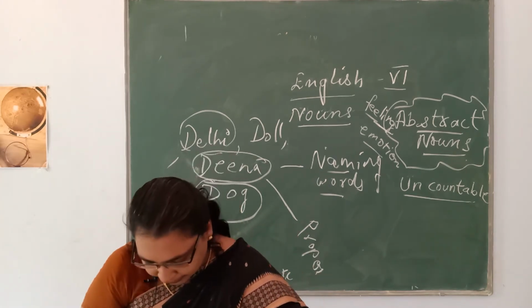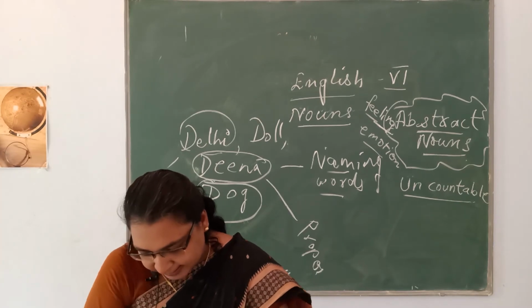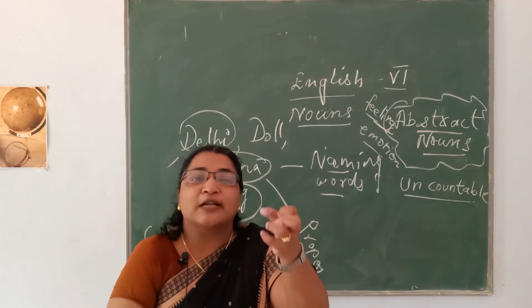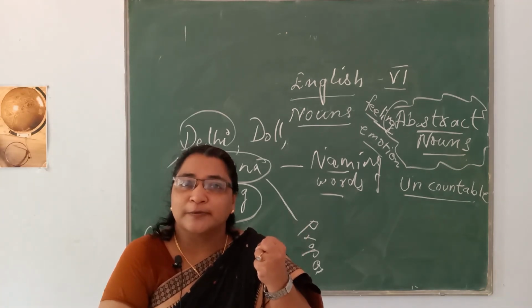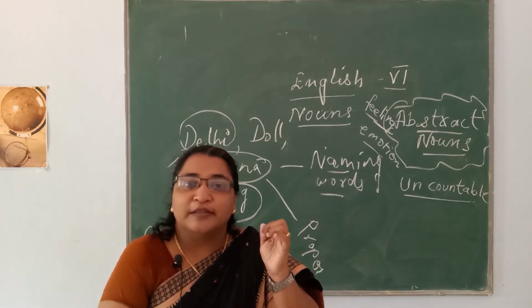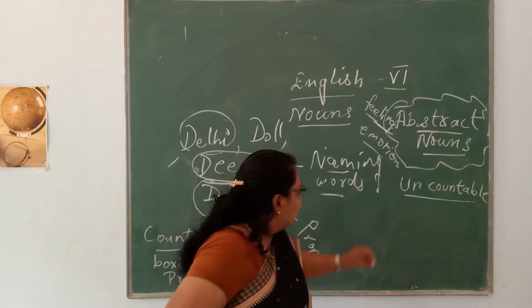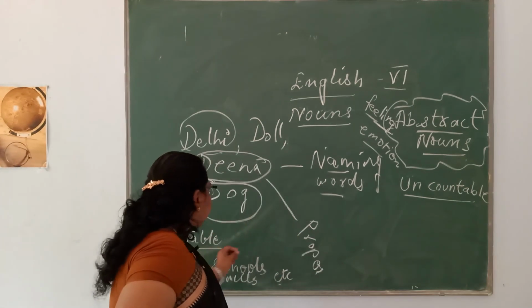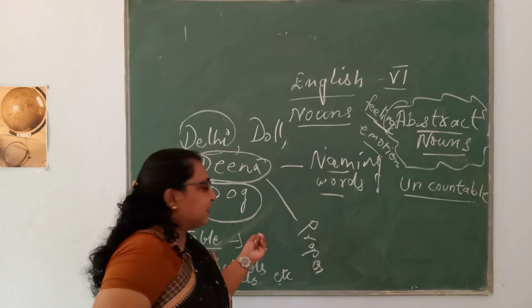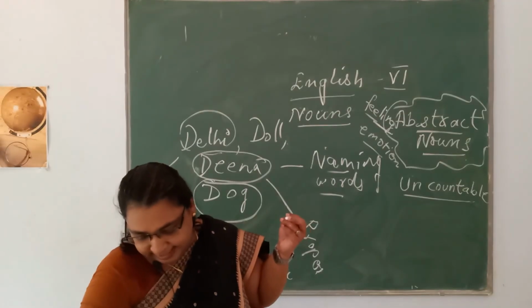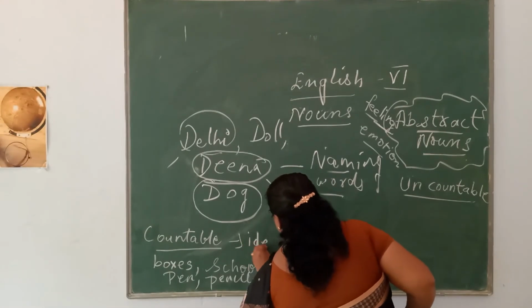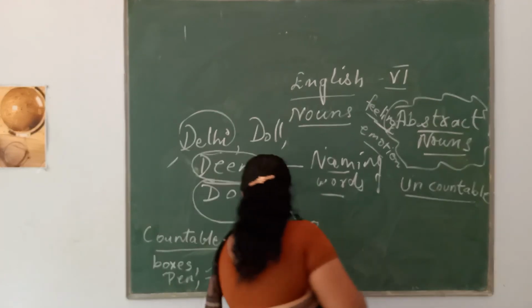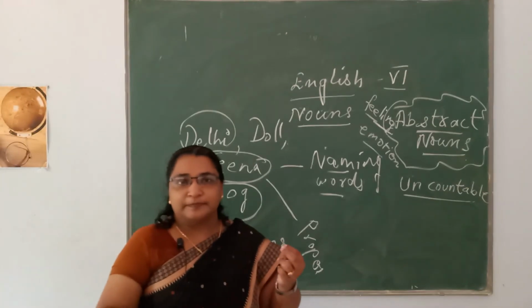Now let me see, some abstract nouns are also countable. Now how can we count the abstract nouns? For example, feelings and ideas. I have a lot of ideas. Ideas is countable.